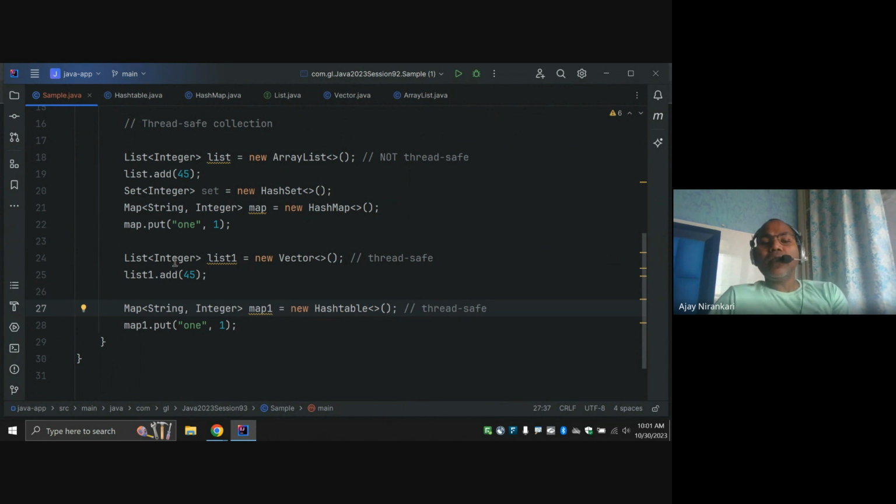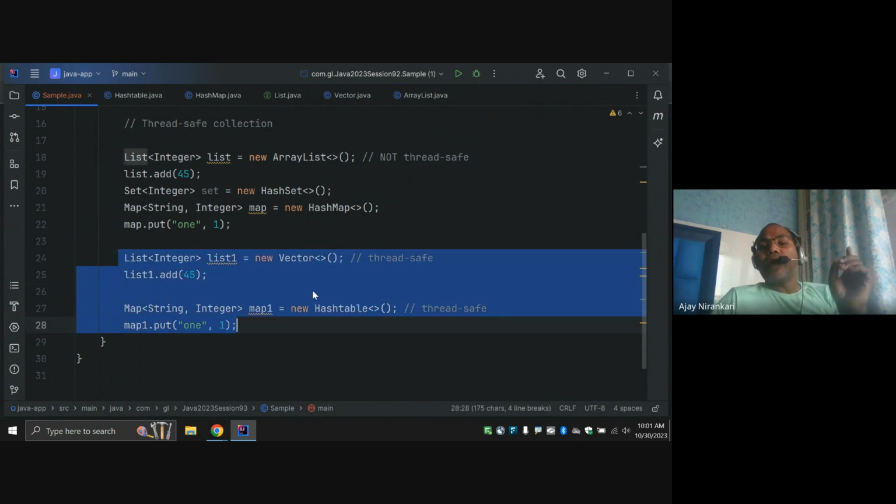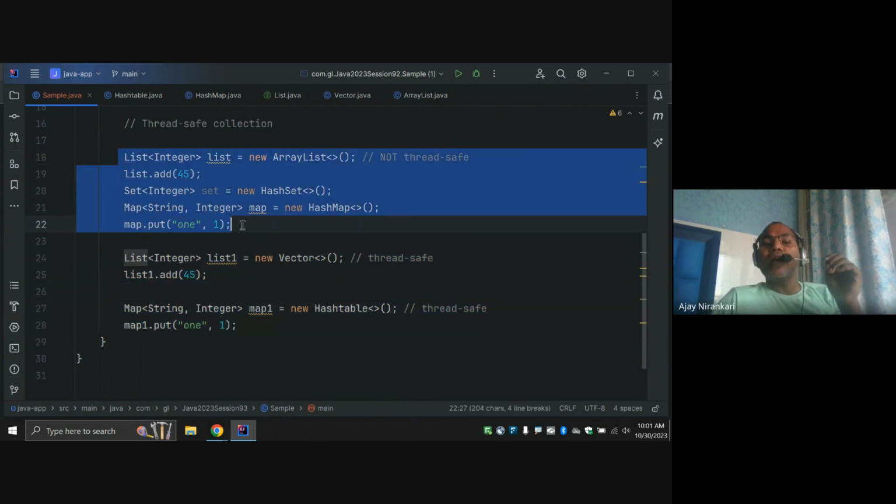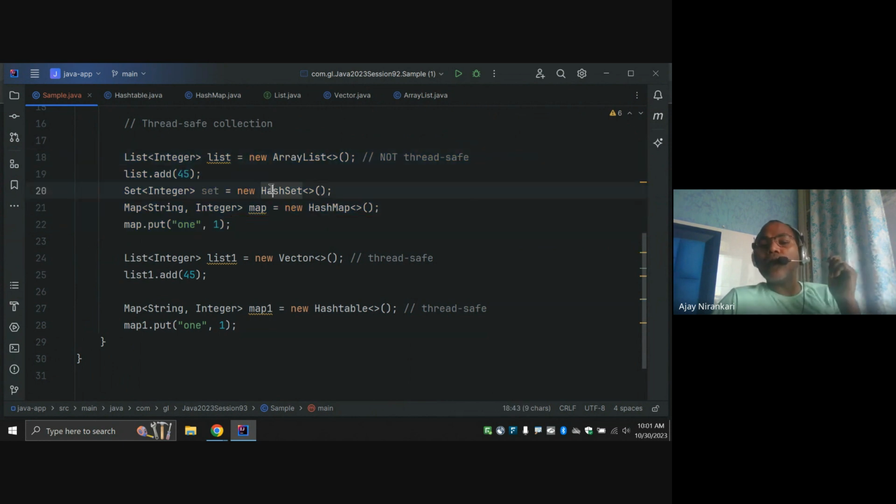So this is one way. If you want to make the List interface thread safe, then you don't use ArrayList, you don't use HashSet, you don't use HashMap. You can use a different implementation of the interface. Is it okay?